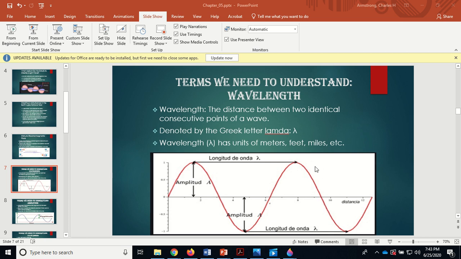So the length of that cycle, that's the wavelength. The distance between two identical consecutive points on a wave. We should get the same number no matter where we measure it from. It's denoted by the Greek letter lambda, which looks like that. Units are in distance: meters, feet, miles, yards, kilometers, whatever. Anything that's a measurement of distance or length.